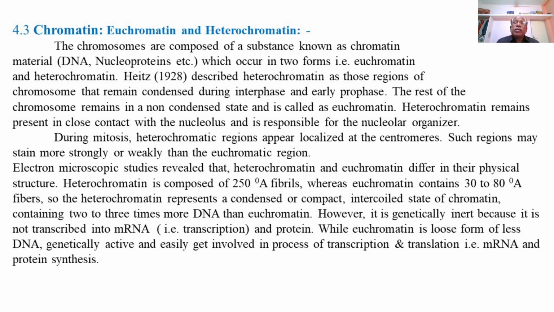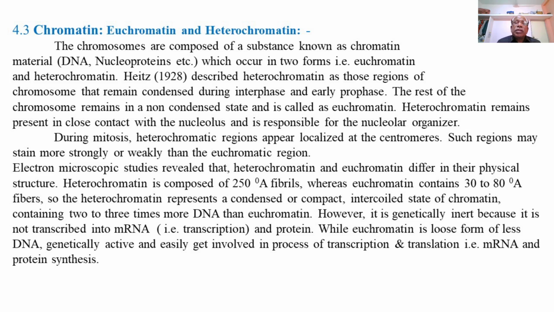So the heterochromatic regions become localized in the region of the centromere, and may be stained more strongly or weakly than the euchromatic region.